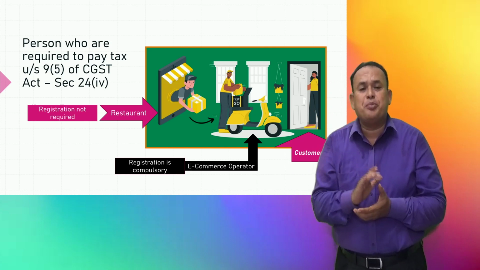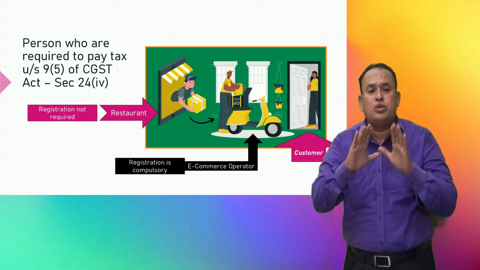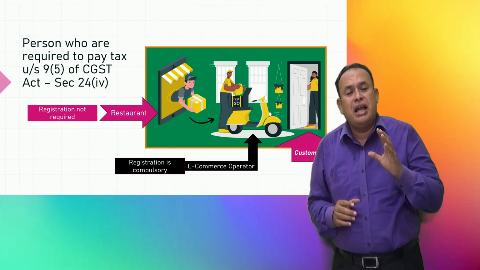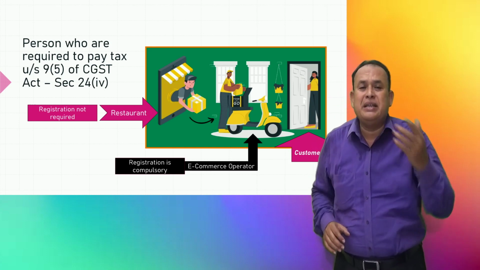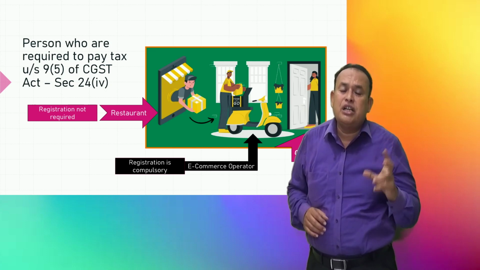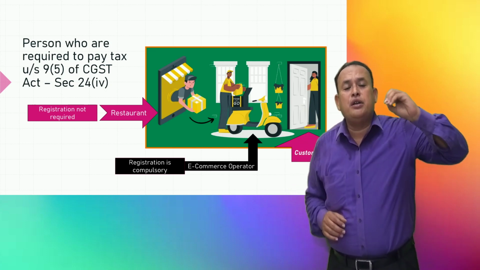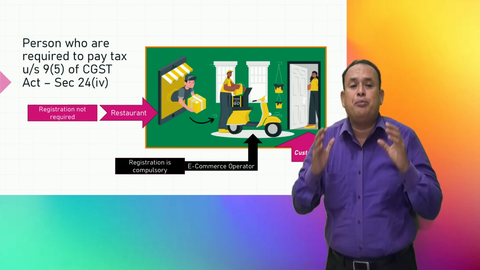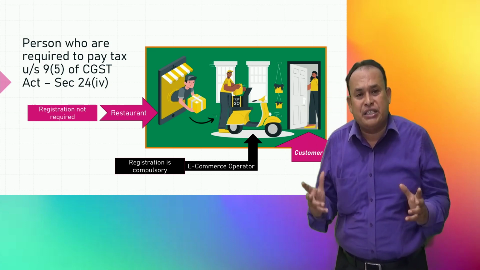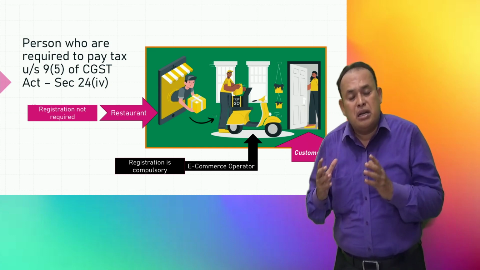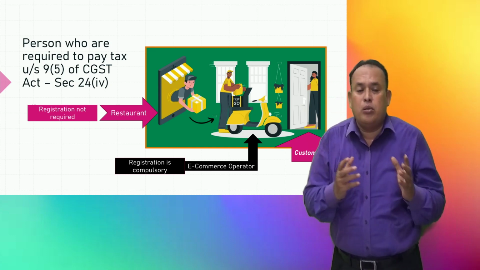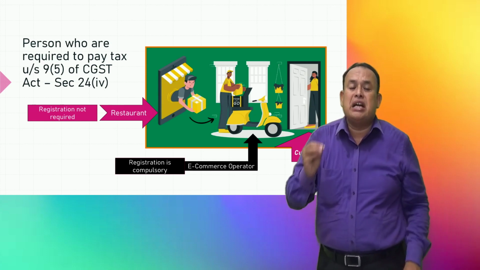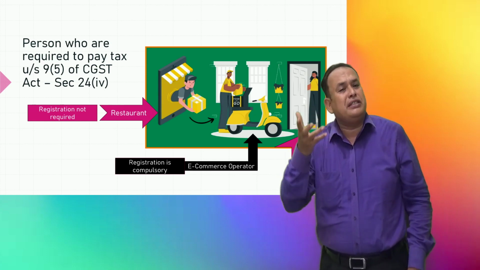In the given case, my dear friends, one should understand that the restaurant should be located at a place other than specified premises. What do you mean by specified premises? A hotel providing accommodation at per day per room charges of more than or equal to 7,500, like 5-star hotels.